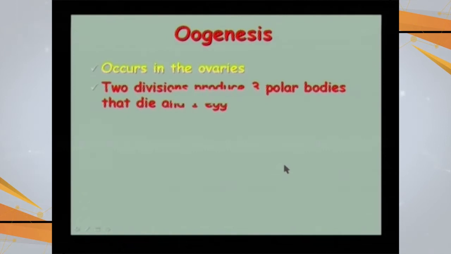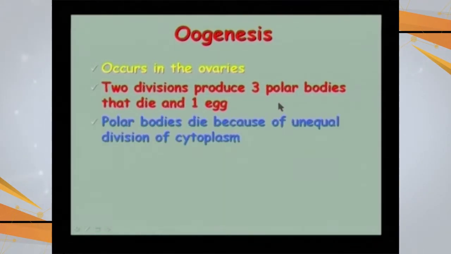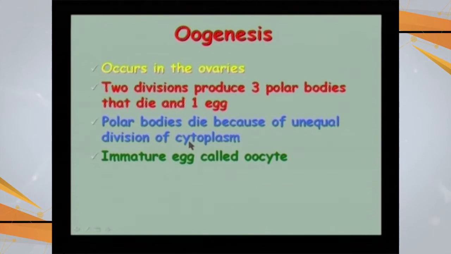Going on with oogenesis, which occurs in the ovary. It is slightly different from spermatogenesis in that the two divisions, although they produce 4 cells, yield 3 cells that are small in size, called polar bodies, and they are going to die away. Only one egg is produced. The polar bodies die because of the unequal division of the cytoplasm.